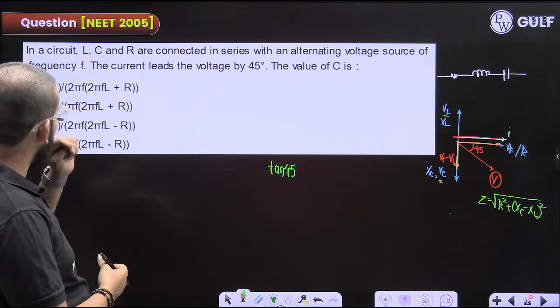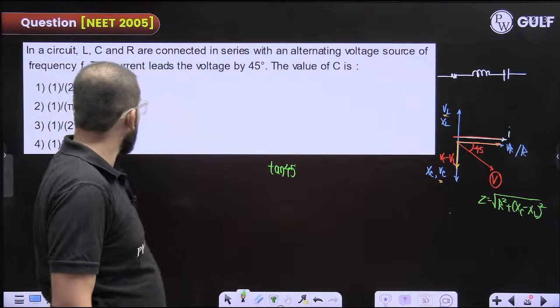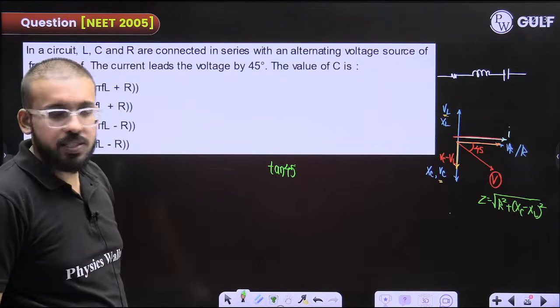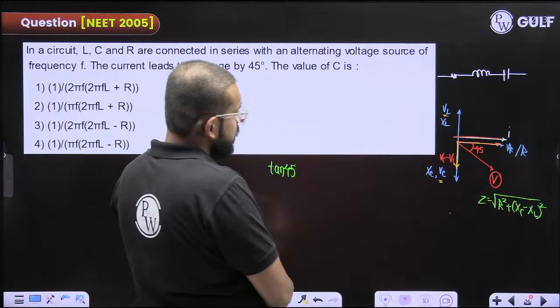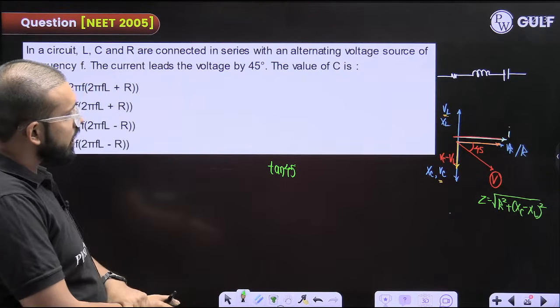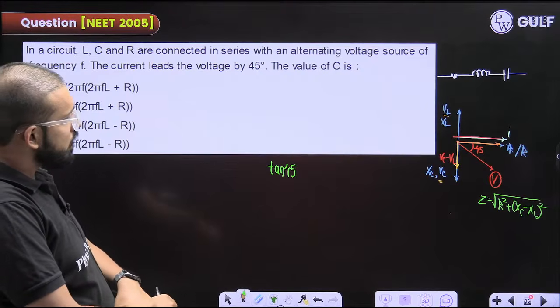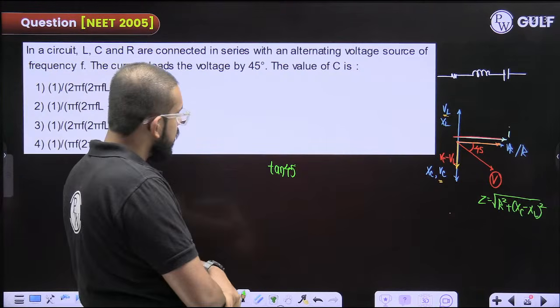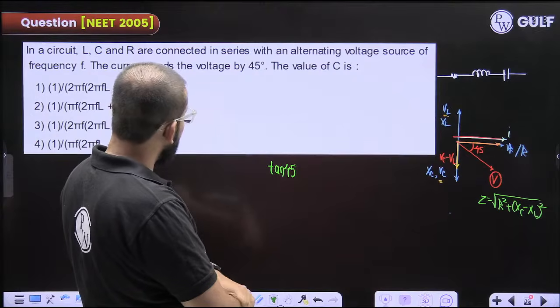The value of C is what they are asking you. Fine. Is there any shortcut I can use? No. I will have to solve it.